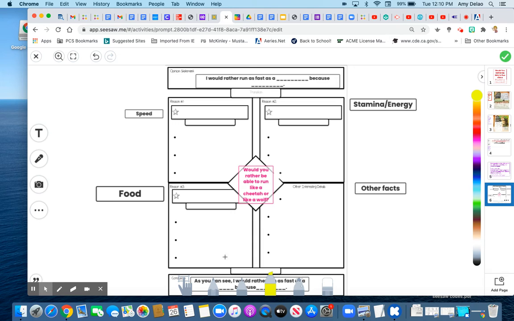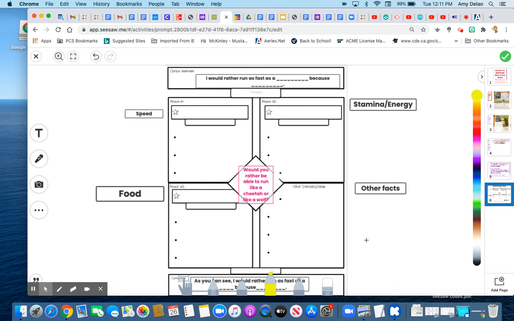All right. So here is food. You can talk about the animals that they eat and how much they can eat and how many days they can go between food. So there's three little dots here. Then over here is other facts. You need to use those websites that I gave you those links for and find some interesting facts. If you just do three, that's fine.